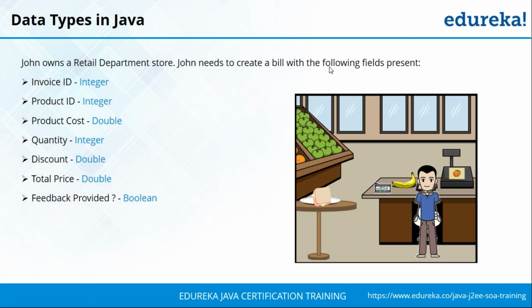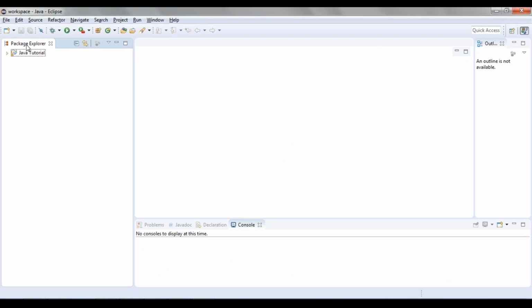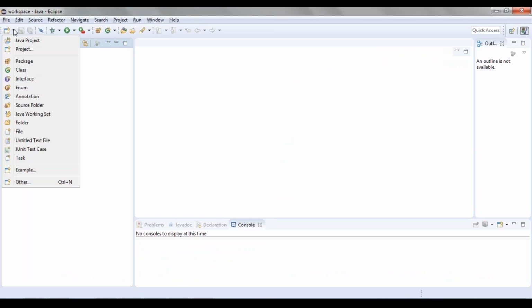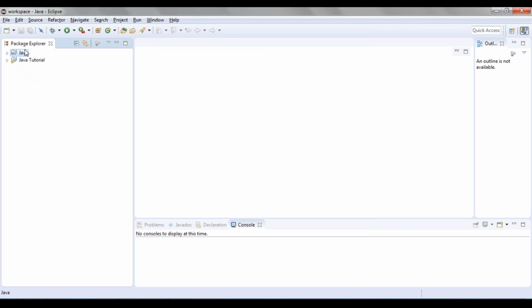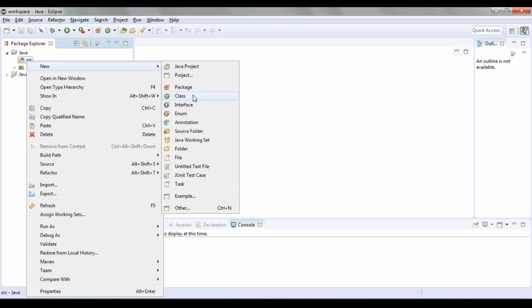Now let me just show you how to declare these values in Eclipse. The first thing that you need to do as part of your Eclipse is create a new project. On the leftmost icon present here, you can select the Java project option. Here you need to specify the name of the project. I'll call it Java. Then you can directly click on finish and automatically a new project is created. Now inside that project you can see you have source as well as the Java system library. This is basically all the libraries to which you can access as part of your Java environment. Now I need to create a new class file. So right click and then go to the option and click class file.